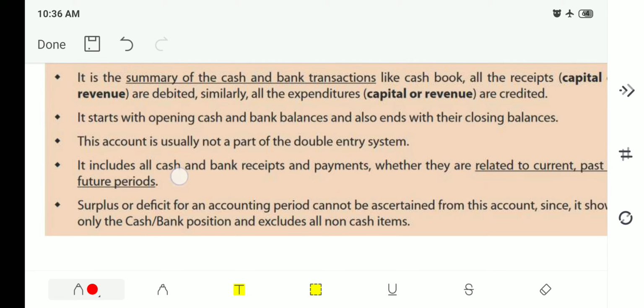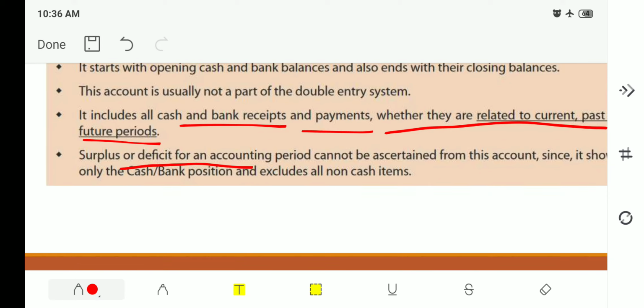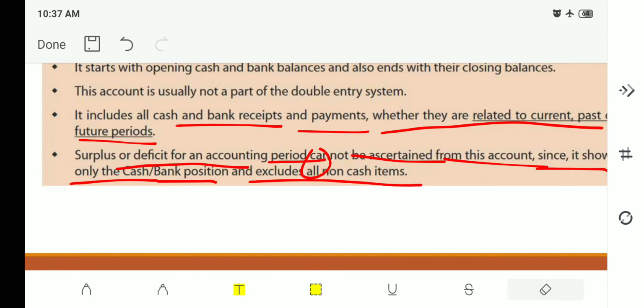It includes all cash and bank receipts and payments, whether they are related to current, past or future periods. Whatever it may be, related to current, that means at present, or future, or past. It includes all these cash and bank receipts as well as payments, and it is written on the debit as well as credit side, that is receipts and payment account. Surplus or deficit for an accounting period cannot be ascertained from this account since it shows only the cash or bank position and excludes all non-cash items.